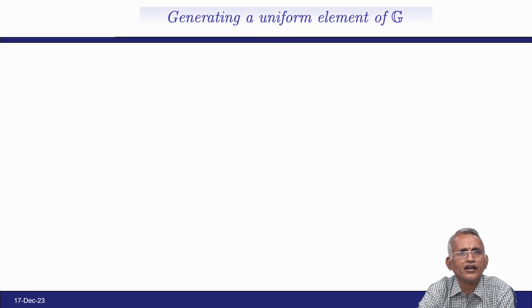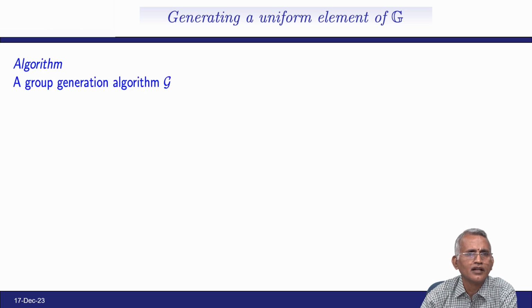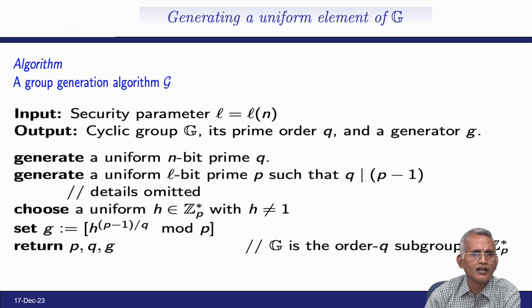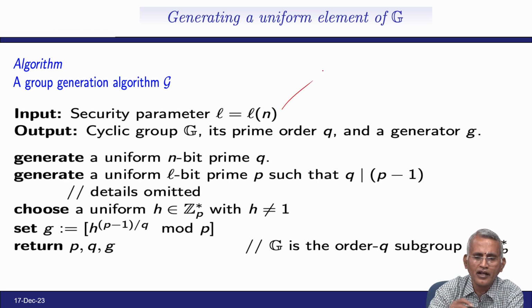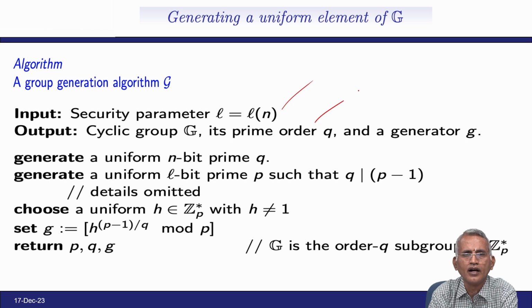Generating a uniform element of G is the group generation algorithm. For security parameter 1^n, the output is a cyclic group G, its prime order q, and a generator g.